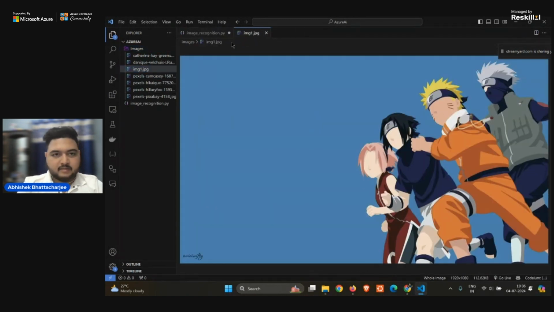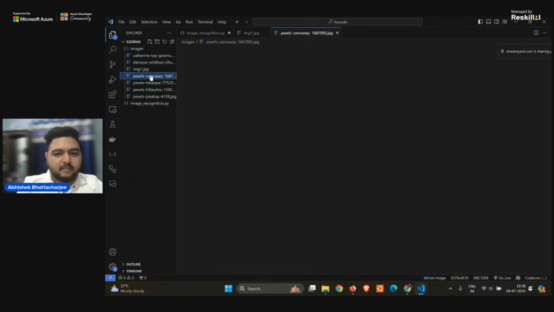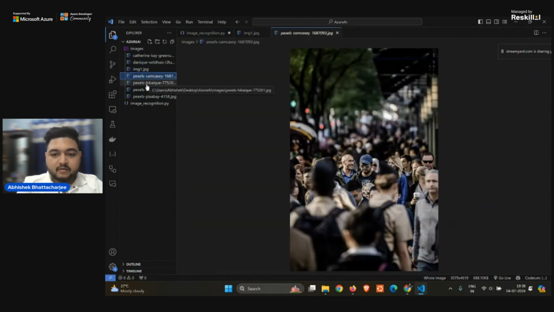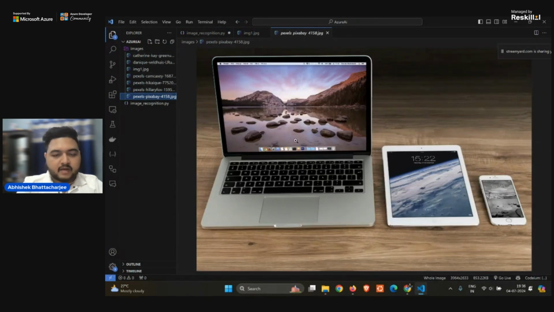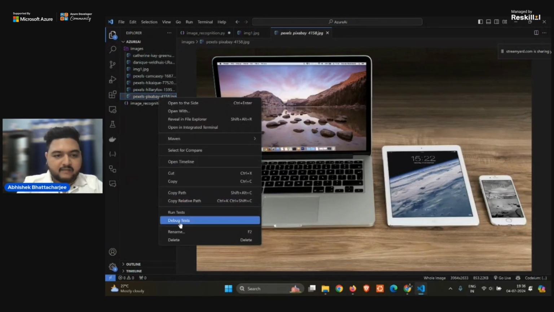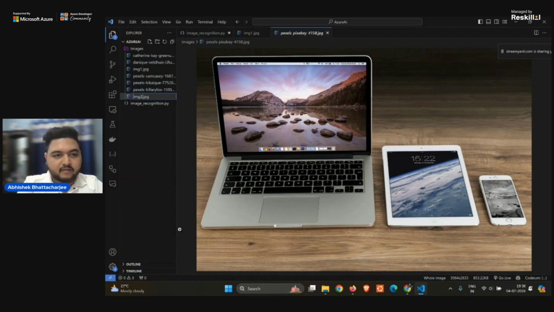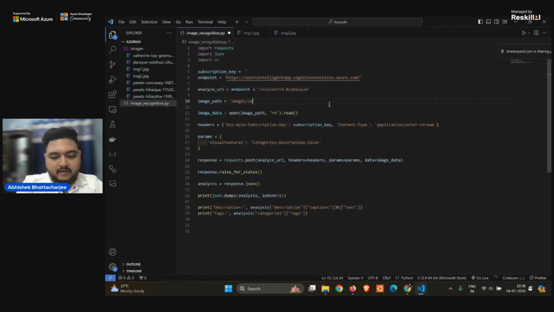Let's take a more complicated image to show you the capability of it. Let me take this one. I will rename it just for convenience: image2.jpg. Okay, that's it.